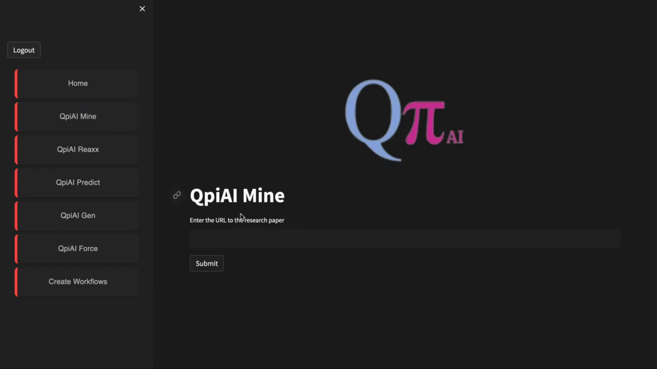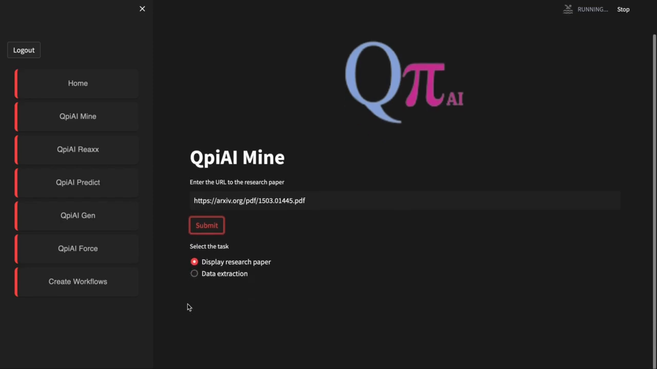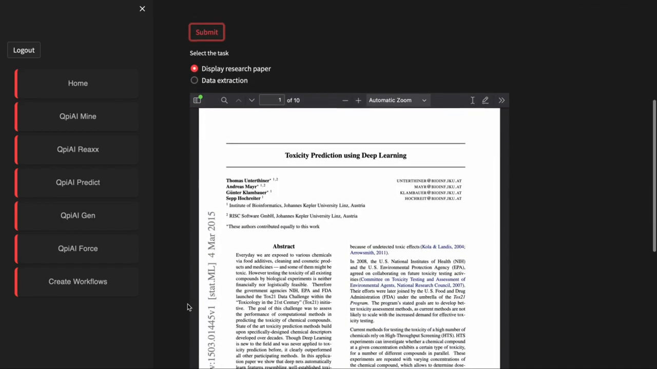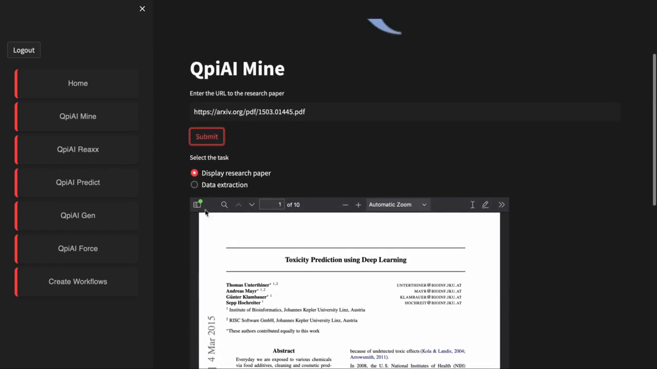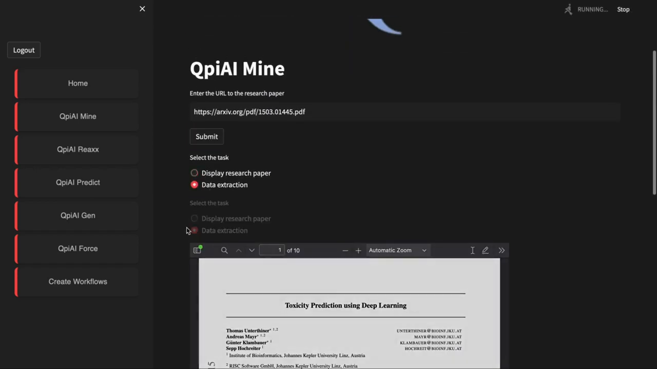Qpiai Mine. Let's start with Qpiai Mine, the indispensable microservice for all workflows. Qpiai Mine scours the internet searching for relevant literature on a user-defined topic. It extracts relevant properties and can create a curated database serving as the foundation for training data required by machine learning tools that accelerate material discovery.